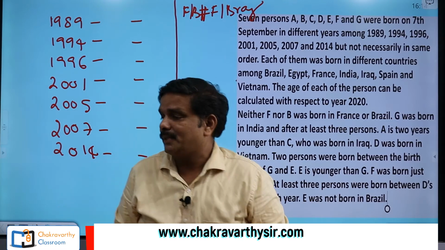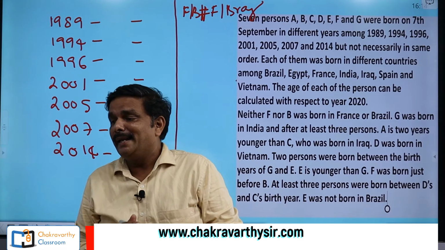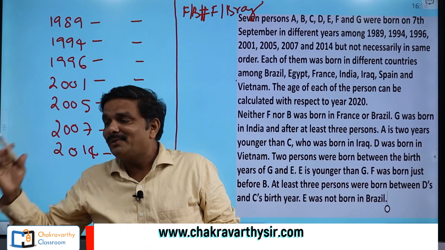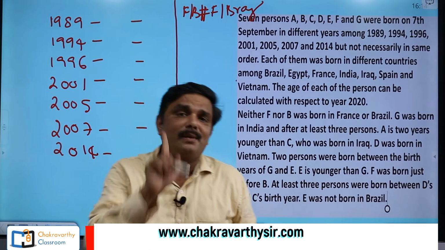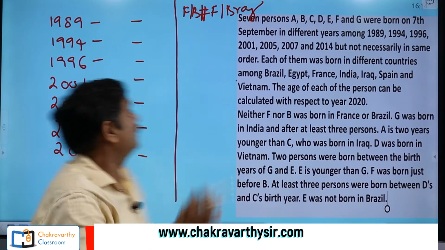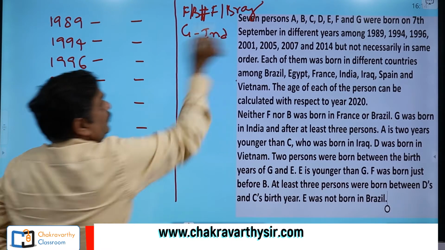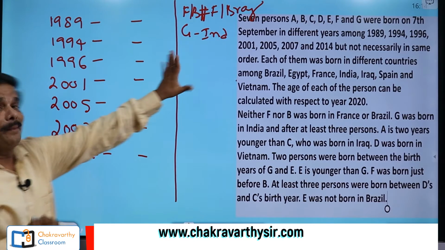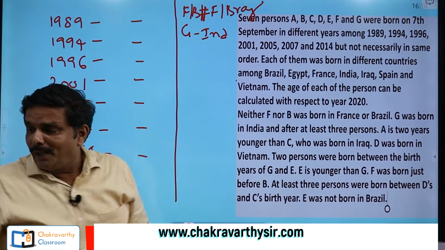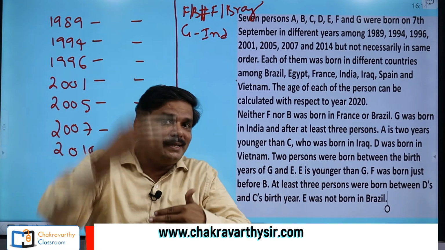Go for the next information here. G was born in India and after at least 3 persons. Very important information here. What is that? First one, G born in India. This is okay, but the next information, born in India and after at least 3 persons.